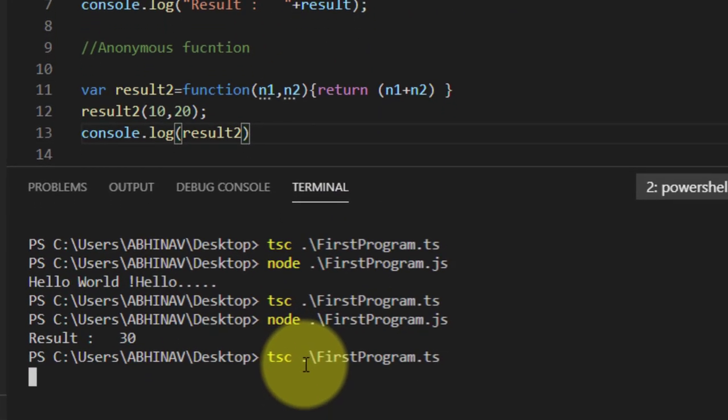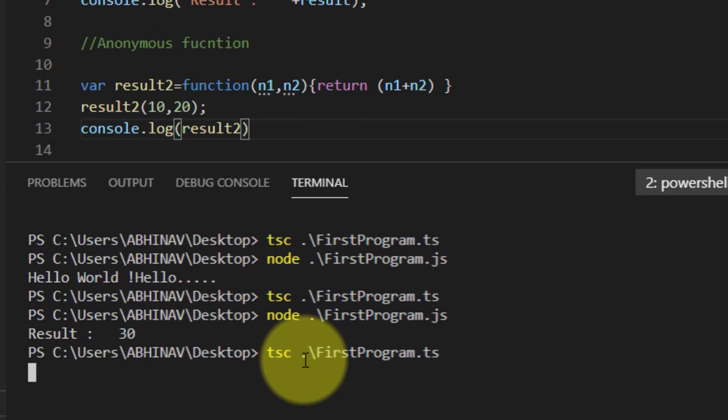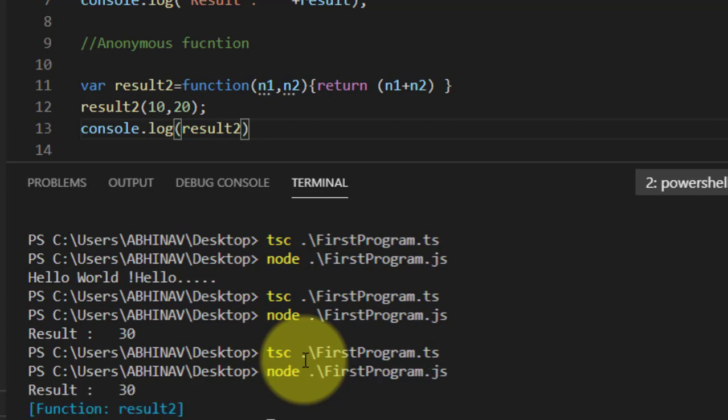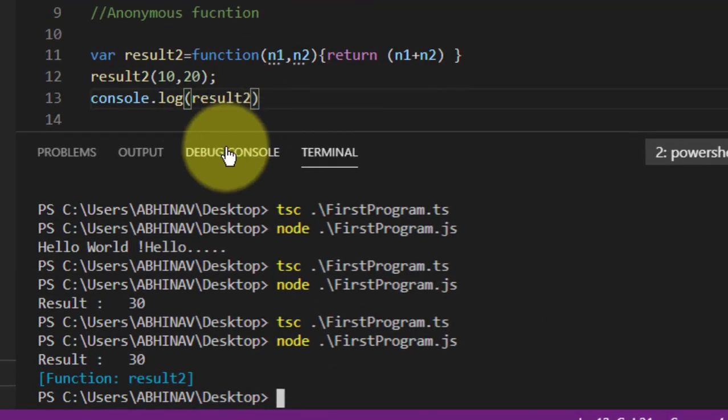Try to compile it. So it is compiled. Okay. So it is not showing me the result.